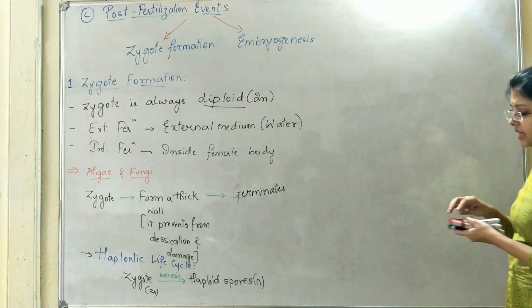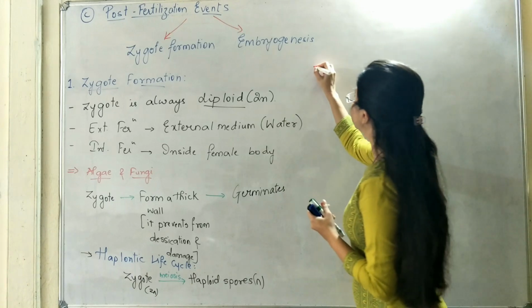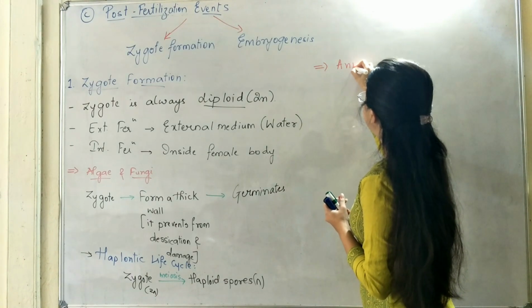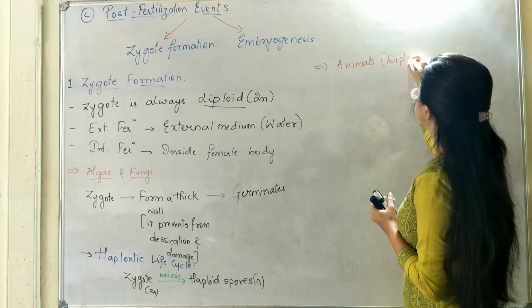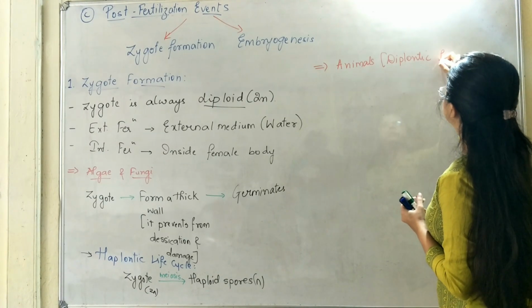Coming to the second example, animals follow the diplontic life cycle. Right?